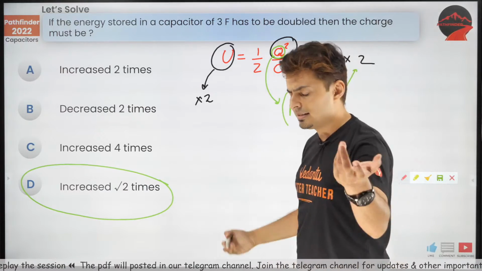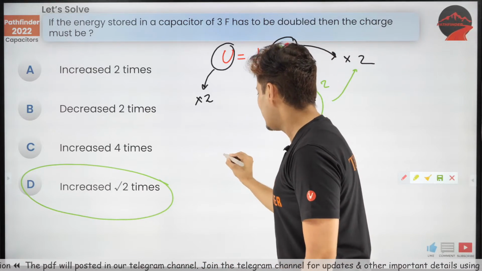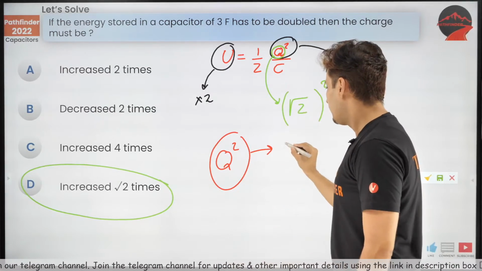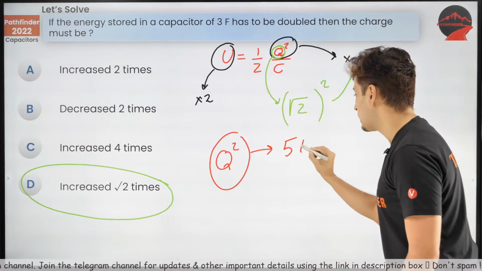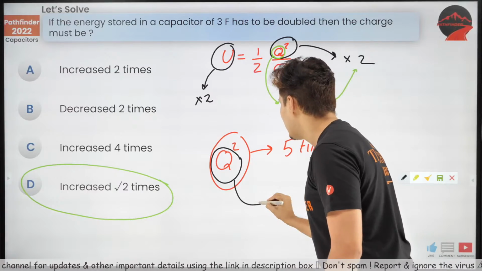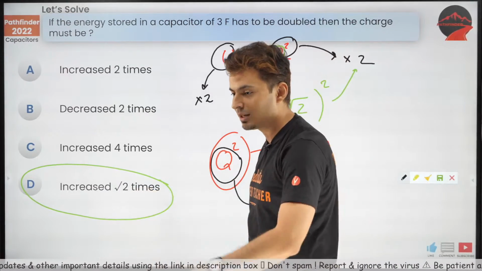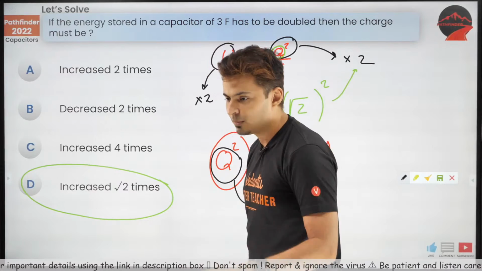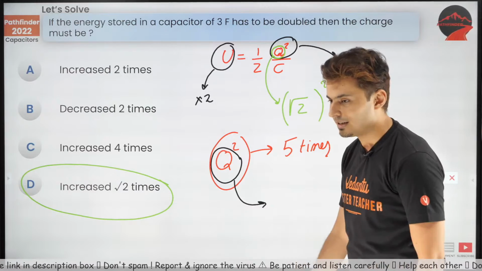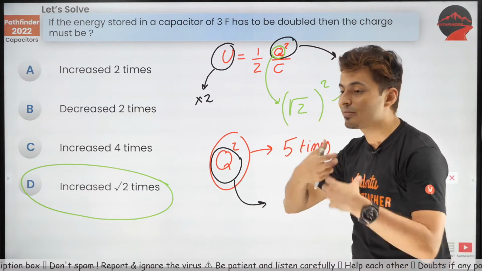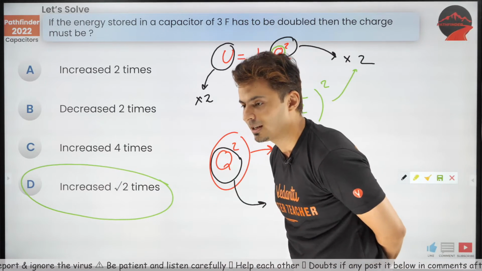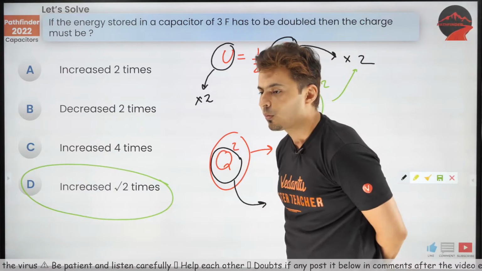Okay, so guys, again one more question. Imagine Q square has to increase, for example, 5 times. If Q square has to increase 5 times, then how many times should Q increase? Come on, quickly write the answer in the chat box. Think about it. If Q square has to increase 5 times, then Q should increase how many times? Just an example. Root 5.